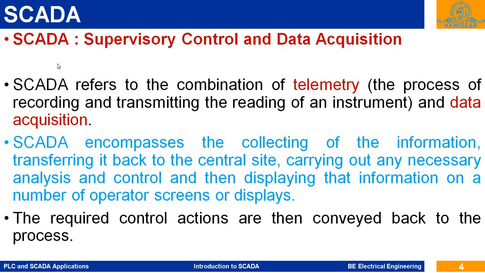We can control the process from a remote location with the help of IoT and information technology. And recently we are using machine learning and artificial intelligence. So these are the changes from mechanical automation to machine learning and artificial intelligence.